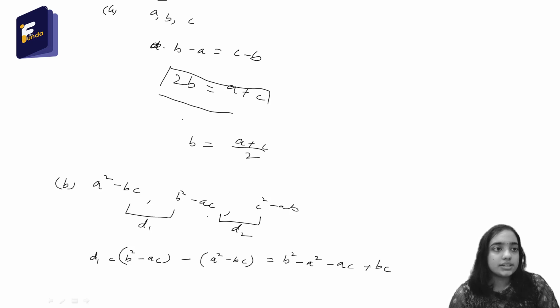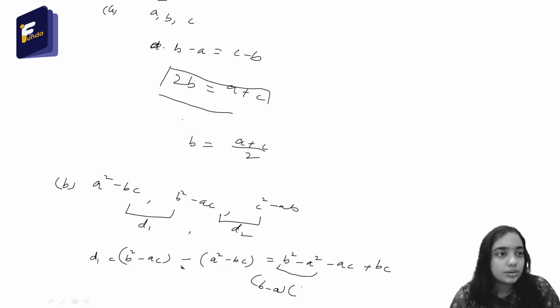So b square minus a square will be equal to b minus a into b plus a. And from the remaining terms I will take c common, so plus c into b minus a.